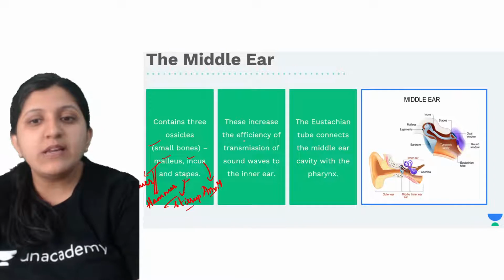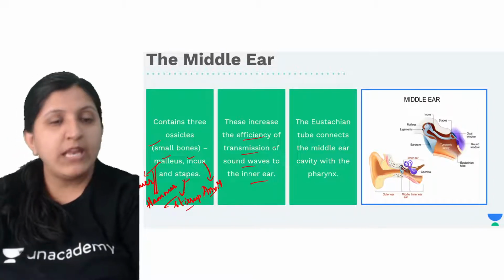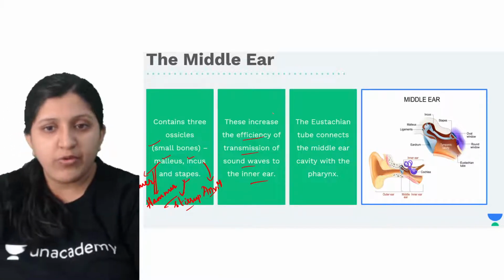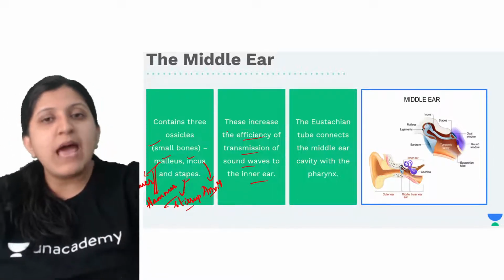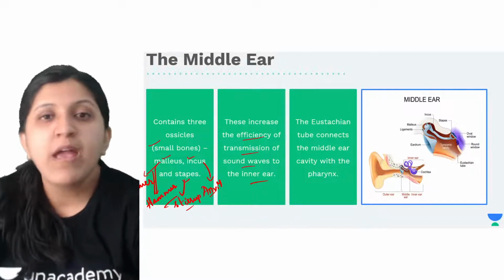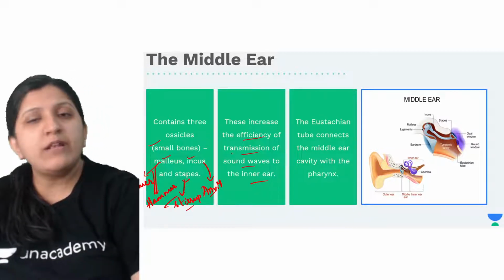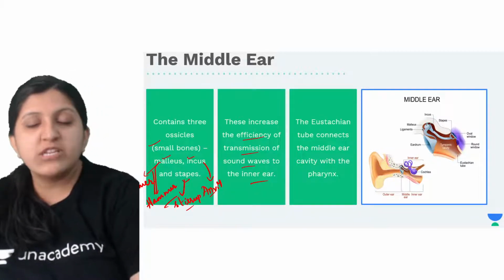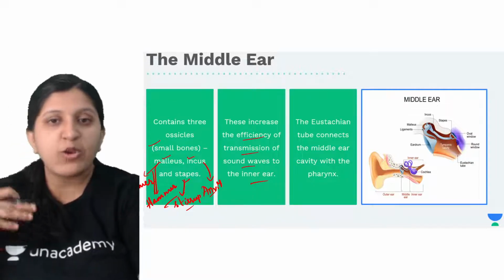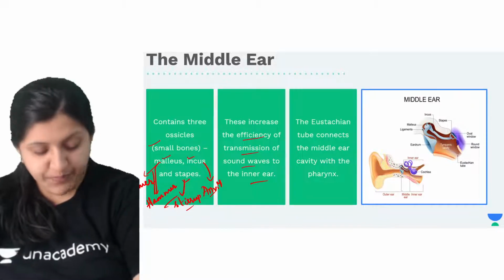These increase the efficiency of transmission of sound waves to the inner ear. The inner ear is receiving the sound wave. Amplification of the sound wave is also occurring in the middle ear, as the bones start vibrating there. So amplification is done more in the middle ear as well.